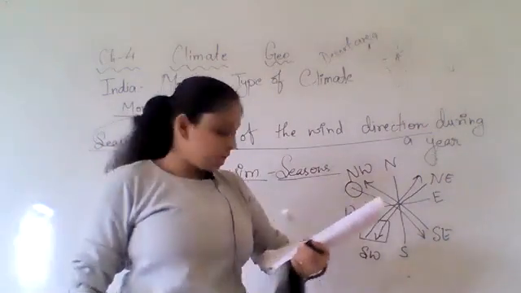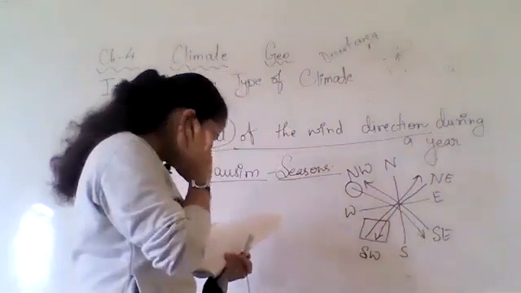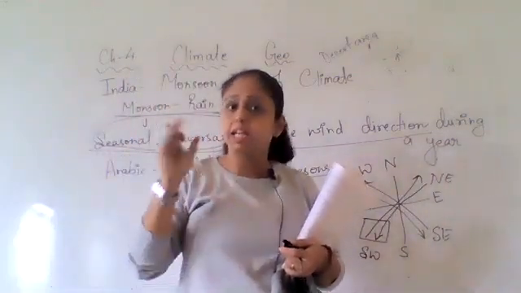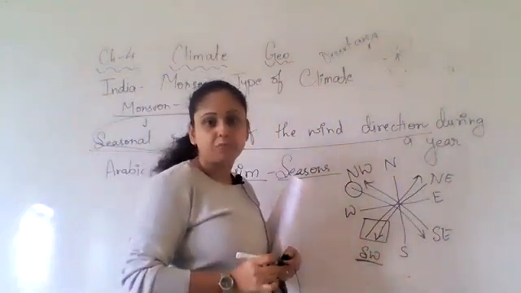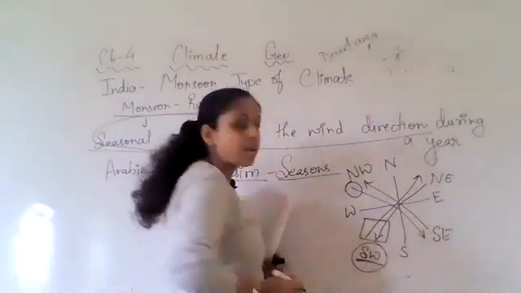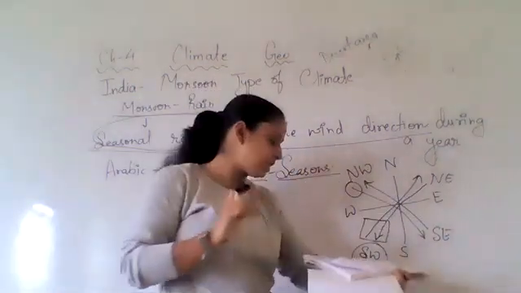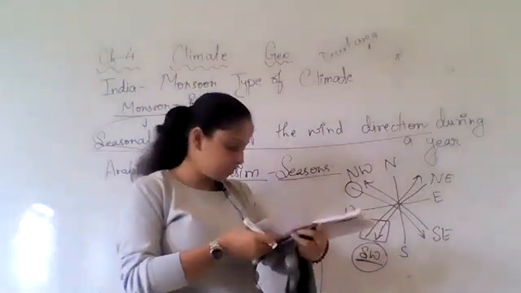Now the wind which actually brings rain in India are these southwest winds. Okay, these are the winds which actually bring rain in India, southwest. You would have read this in class 7. This is there in class 7. Okay.